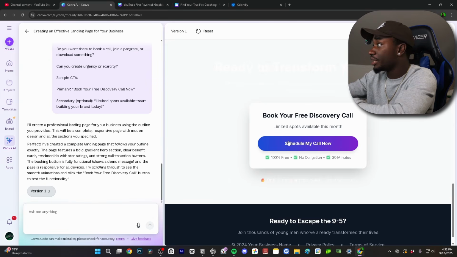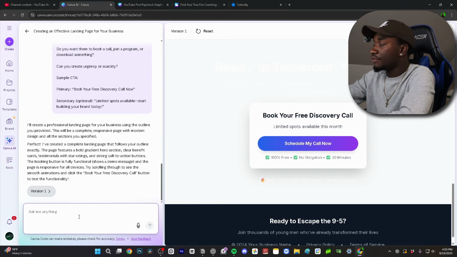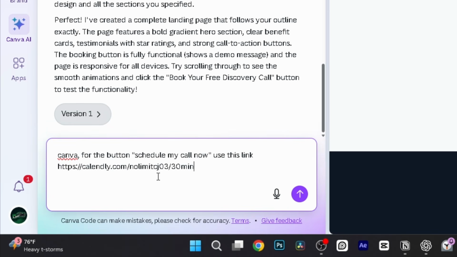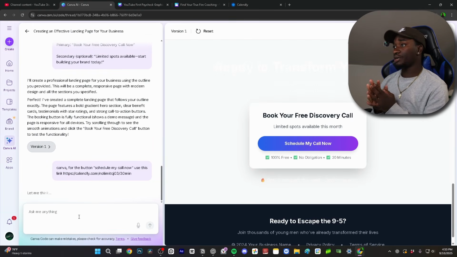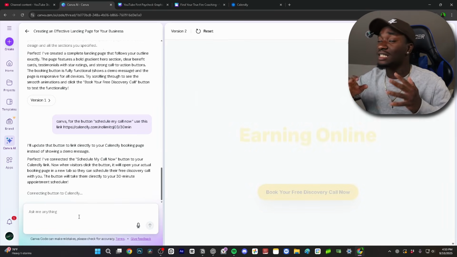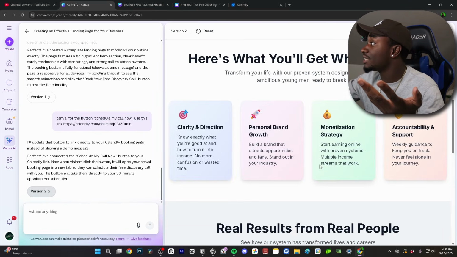Now, as you guys can see, schedule call does not work. I'm clicking it, nothing's happening. But if you go on Canva and ask for the button, schedule my call now, use this link. Bam, paste it in. Now it's going to pretty much just process this whole thing. For those people who are working jobs and don't have time to really sit down and build a website, this thing literally just does it for you.